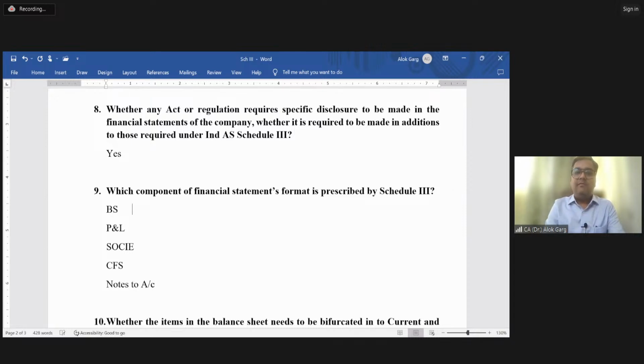Tell me whether Schedule 3 provides the format for P&L. Yes, Schedule 3 provides the format for P&L.